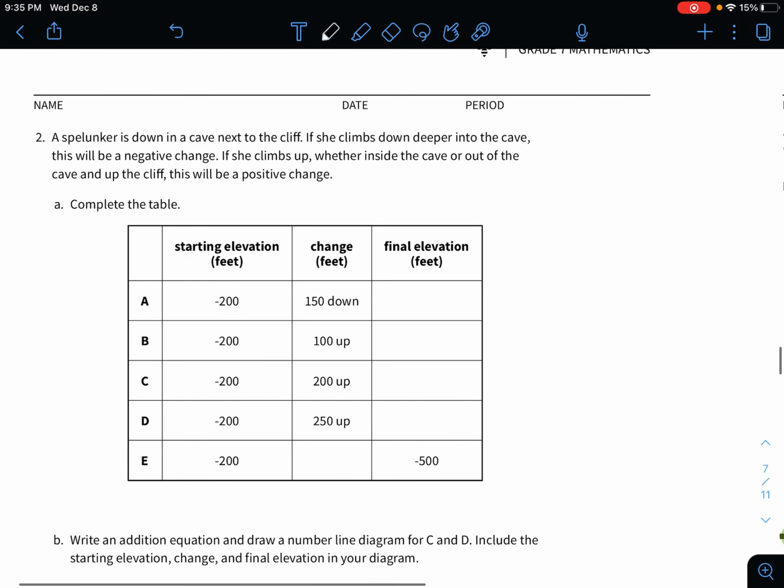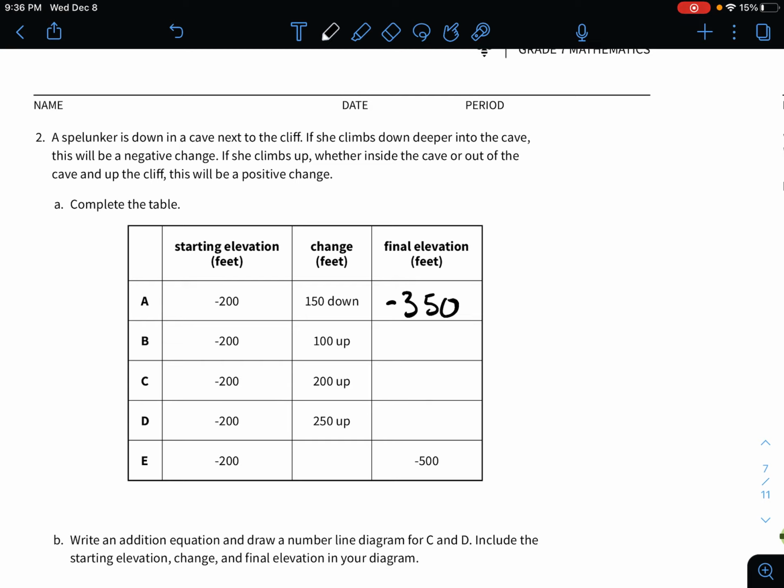Okay, number 2, a spelunker is down in a cave next to the cliff. If she climbs down deeper into the cave, this will be a negative change. If she climbs up, whether inside the cave or out of the cave and up the cliff, this will be a positive change. Same thing as before: if she's going down, it's negative. If she's going up, it's positive. She's negative 200 feet in elevation already. She continues to descend down into the cave another 150 feet. So now she's going to be at a negative 350.